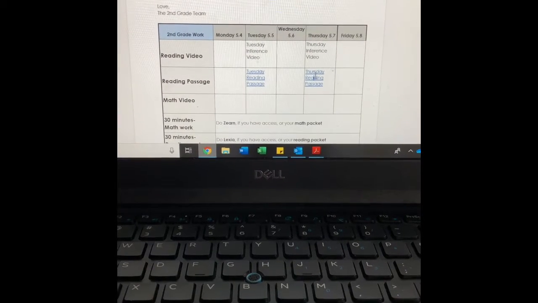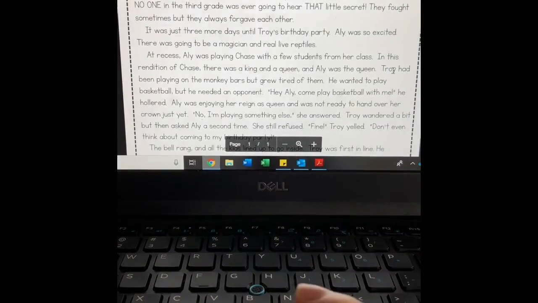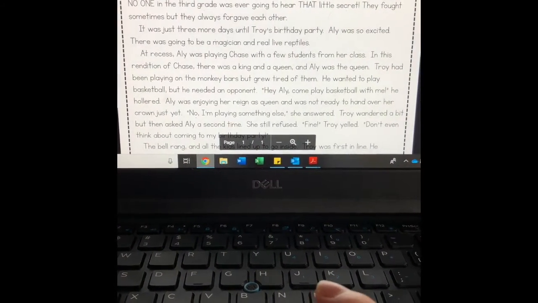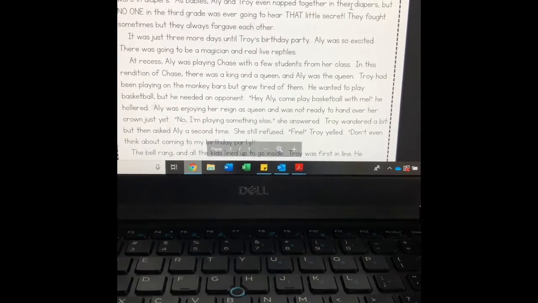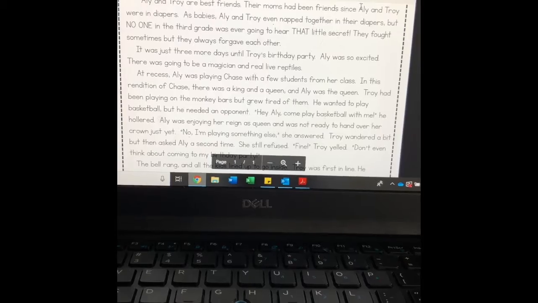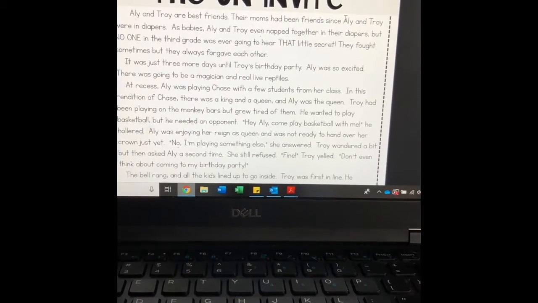If you go to the weekly overview that your teacher sent you this week, find Thursday and click on the reading passage. This passage is called The Uninvite. So if we invite someone somewhere, we're wanting them to come over or to come do something with us. If we uninvite them, that means we're canceling that. We don't want that to happen anymore.